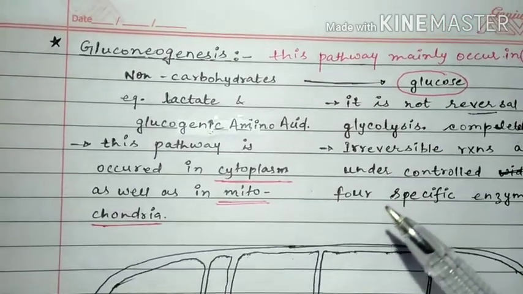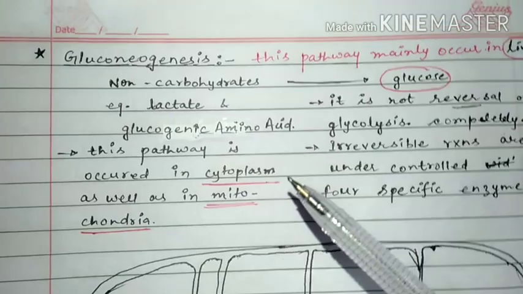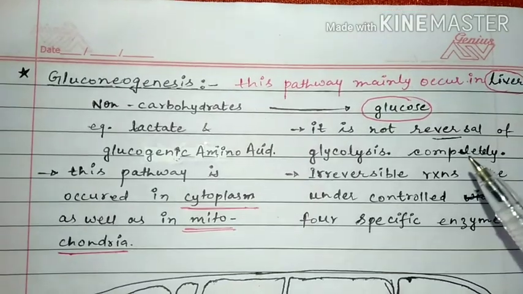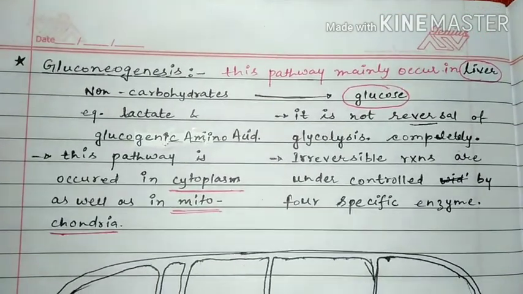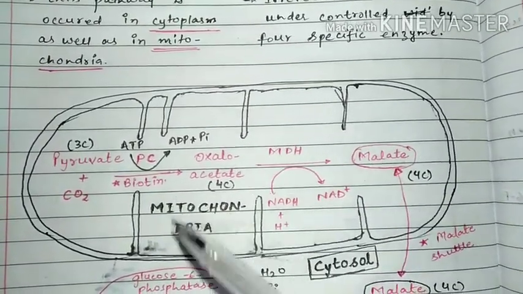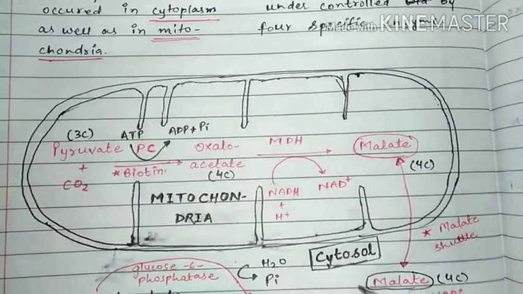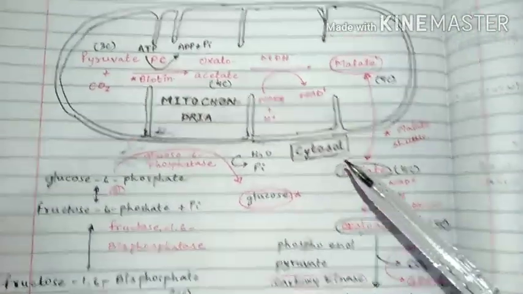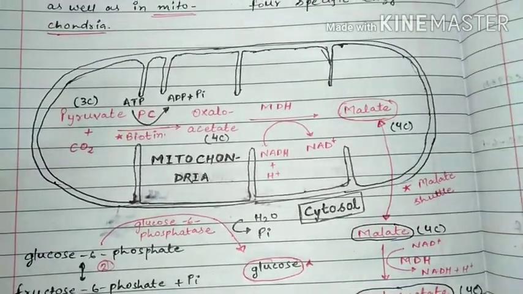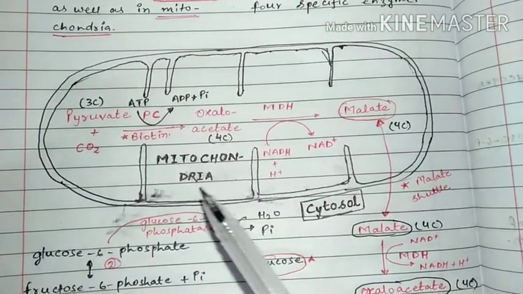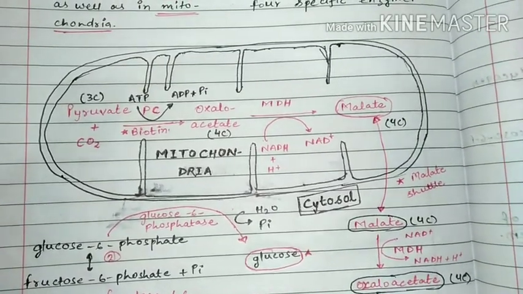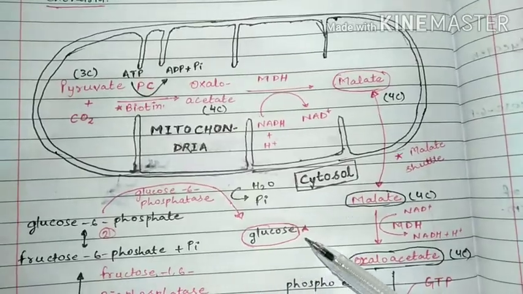Student, then you need to remember this pathway takes place in the cytoplasm as well as in the mitochondria, while glycolysis takes place in the cytoplasm only. So here we will discuss gluconeogenesis. This is the mitochondria as I have mentioned here, and this part is the cytoplasm. You can consider this as the cell. So this pathway starts from the mitochondria, then the product of the mitochondria enters into the cytosol or cytoplasm, and finally we get glucose.